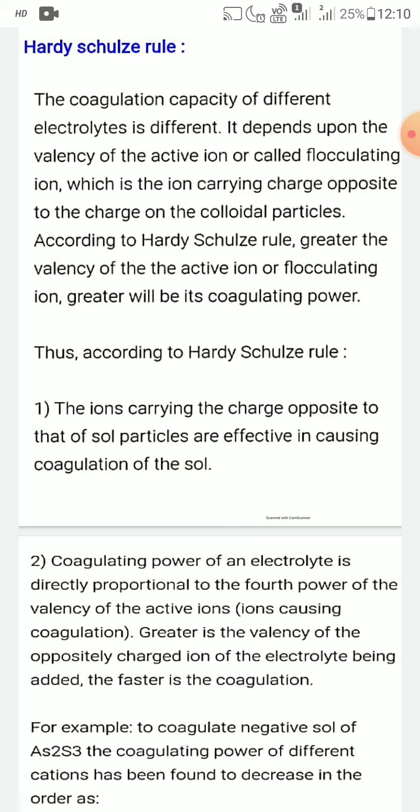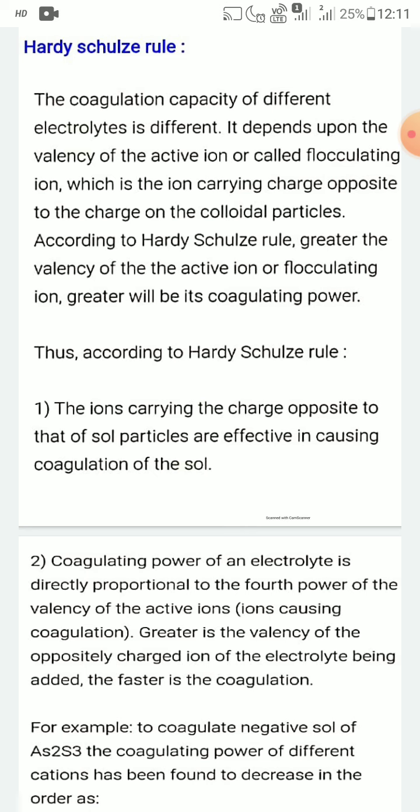Sol is one type of colloid. And second point, the coagulation power of an electrolyte is directly proportional to the fourth power of the valency of the active ion causing coagulation.